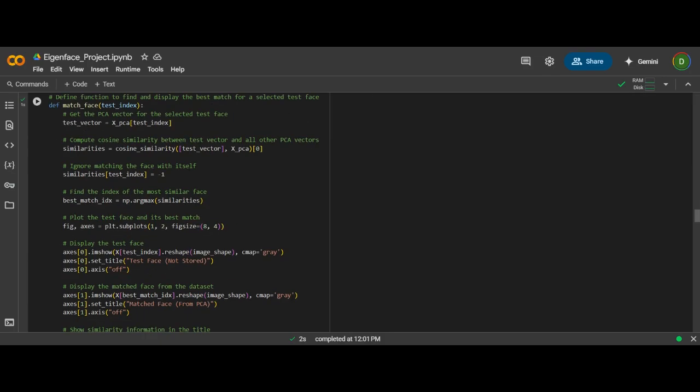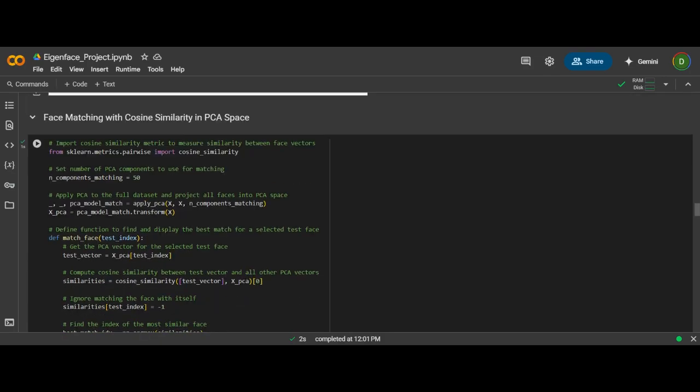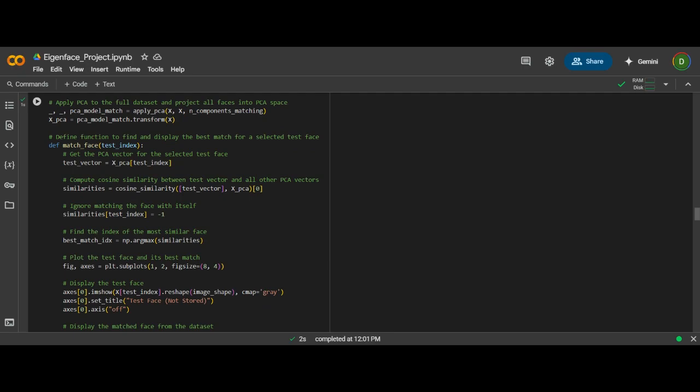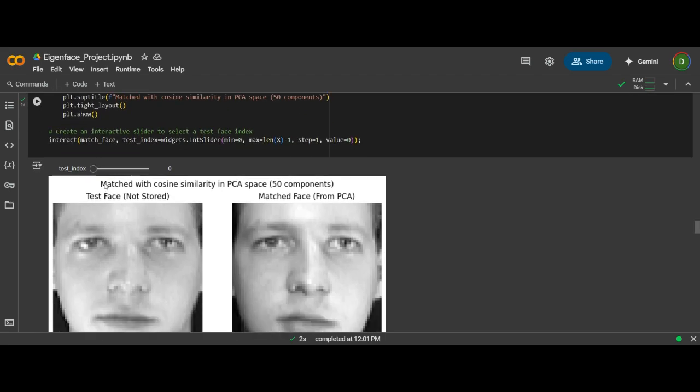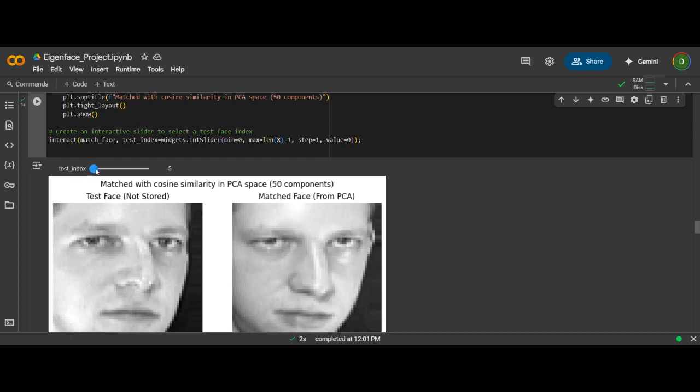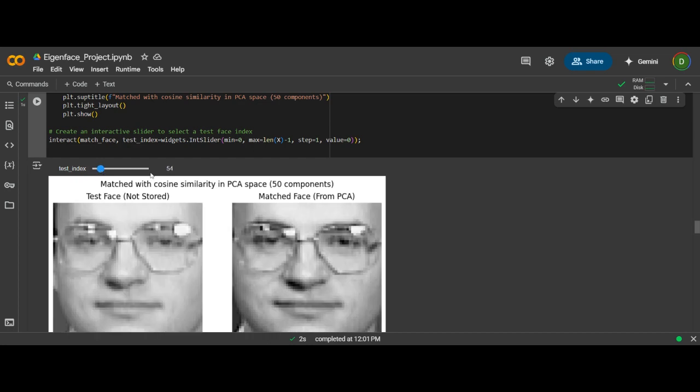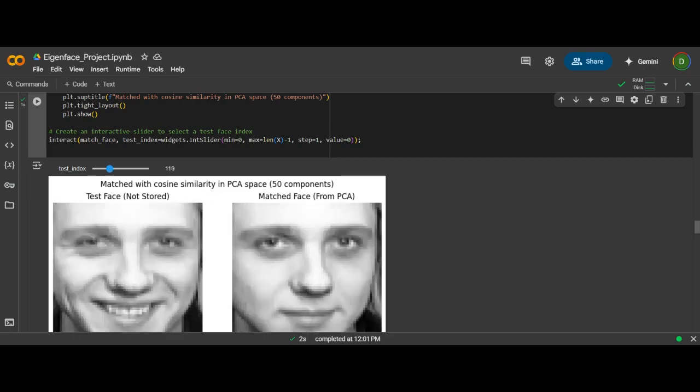Now in this part of the code, we have used cosine similarity to compare faces in the compressed space. If two vectors are close enough, then we treat them as a match. Let us suppose that here is a test index. Test index basically corresponds to different faces of a person. Here we have taken into consideration only 50 components. If a different test index is there, it means we are taking the IDs of different persons and we are using the face corresponding to that ID.